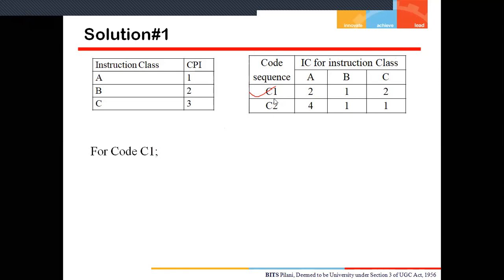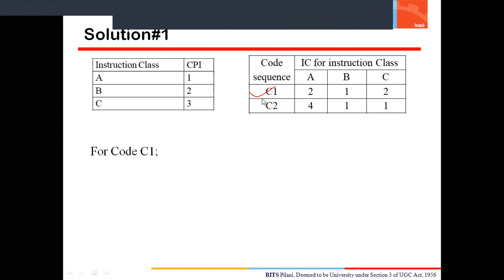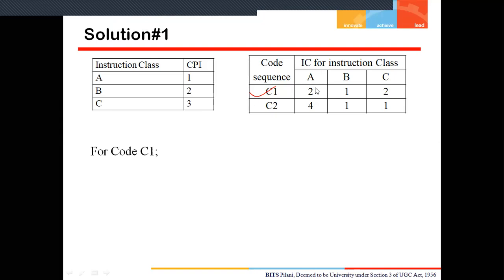If I want to calculate the total number of clock cycles required, where I have used the word cycles, it is similar to the clock cycle. So the total number of clock cycles required for this C1 code sequence is: two A type instructions. Now, what is the average clock cycle for an A type instruction? That is 1. So when I want to calculate the clock cycles, I simply do this 2 multiplied by this 1.